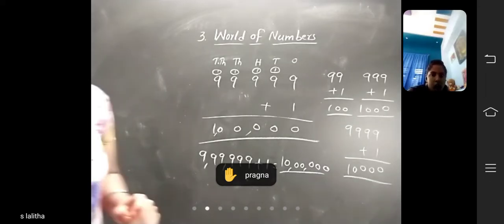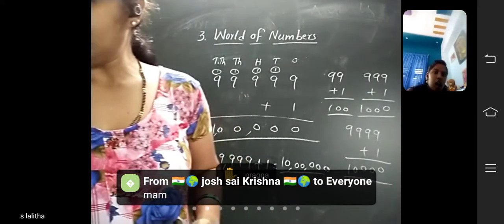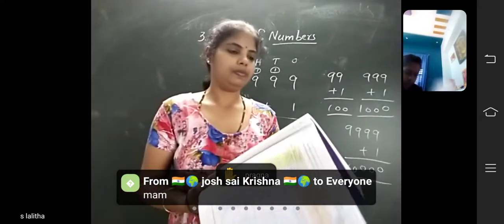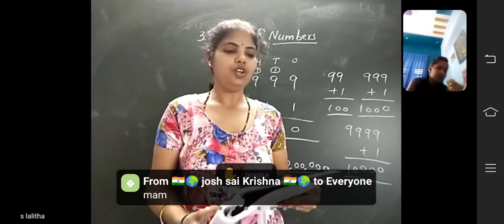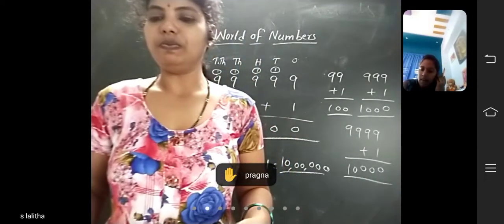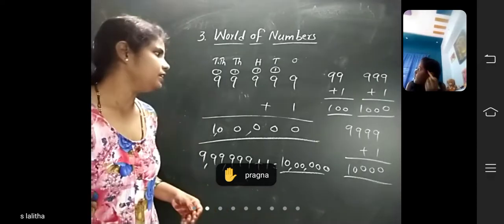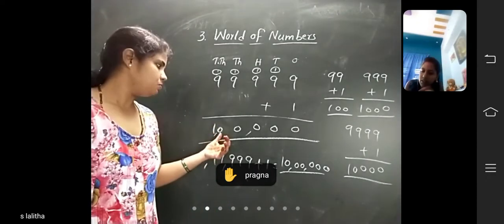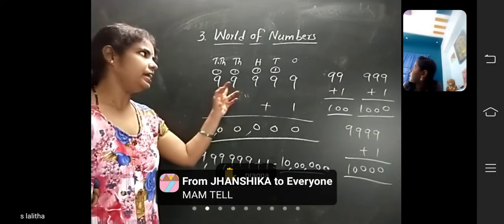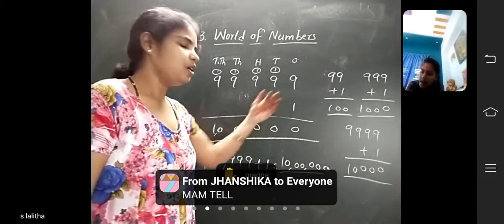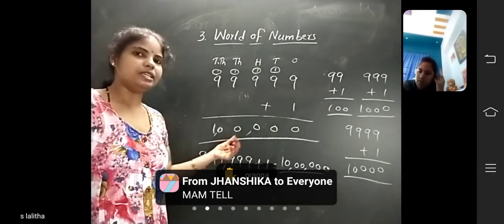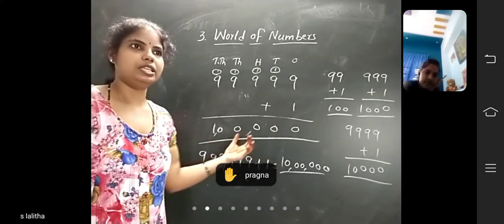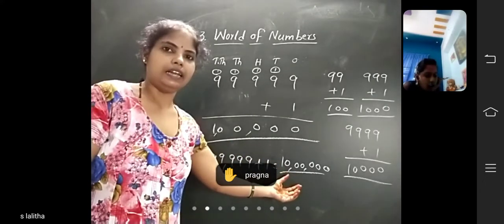Next, turn the page, children. Page number 40. A new period called the lakhs period. What do we get in the new period? If you add 1 to 99,999, we will get a new period. What is that? Lakhs period. So this is 1 lakh, this is 10 lakhs.